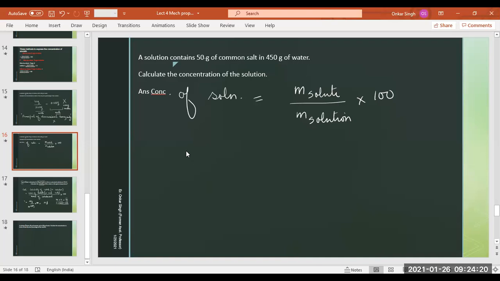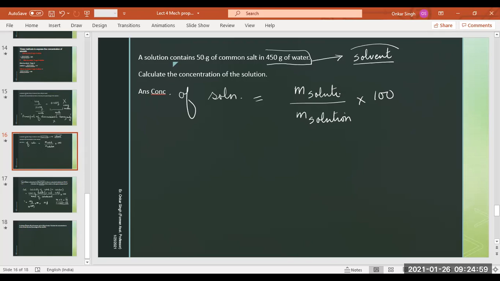Students, we have another sum. The solution contains 50 grams of common salt in 500 grams of water. Again, students, this is 500 gram of water. Is it the solution, or is it the solvent? It is the mass of solvent, not the mass of solution. Perfectly right. Now you have hit the nail. Because the word solution is missing here.